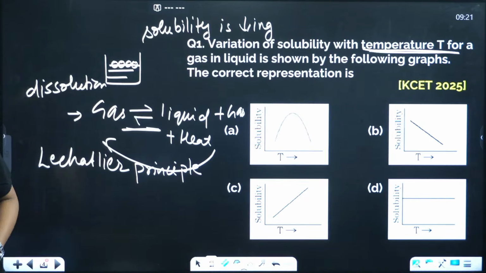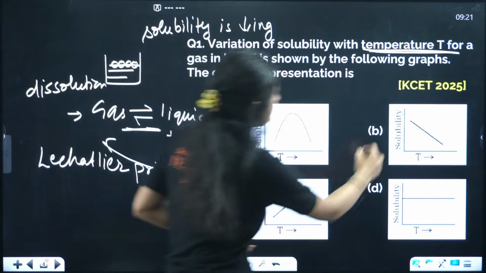Option B. Some of you are answering option C. Some of you are answering A. No, the correct answer is B.